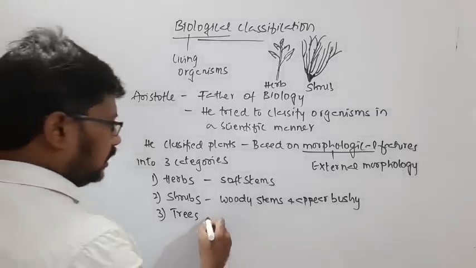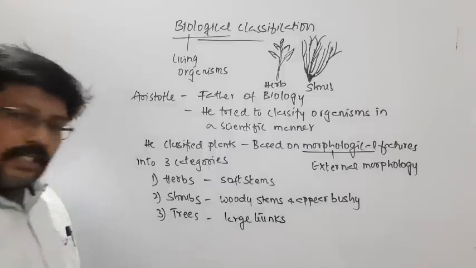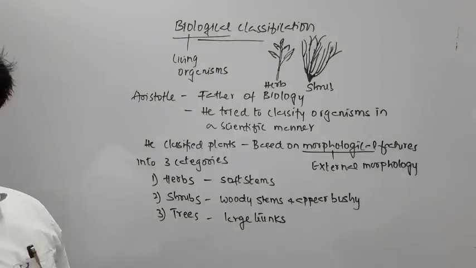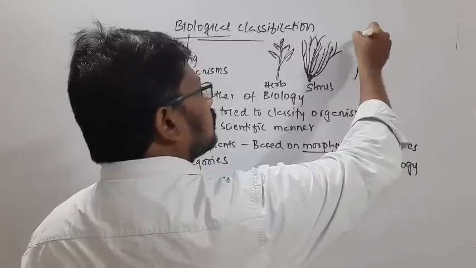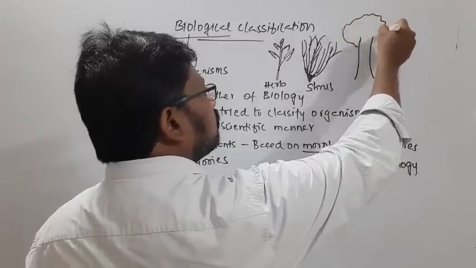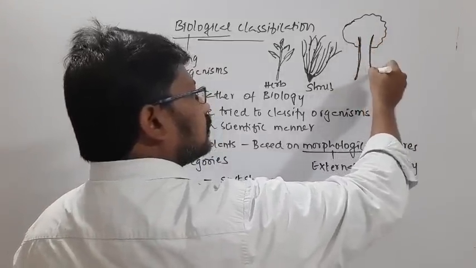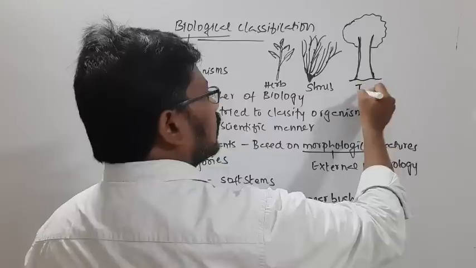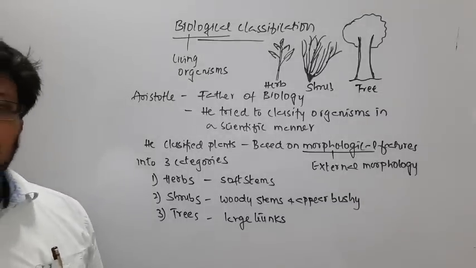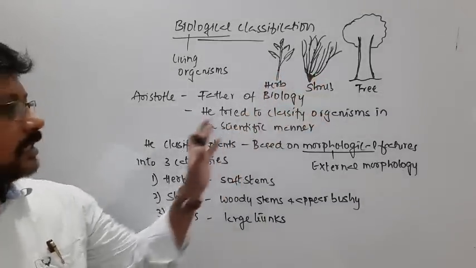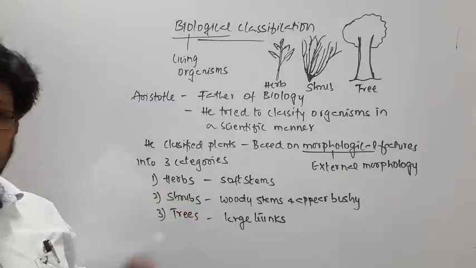And coming to trees, they have large trunks. The trunk is actually the stem. The main stem will be very big, like in the case of a banyan or mango, all those are trees. So this is a tree. These are the shapes of plants. By observing those shapes, Aristotle classified plants into these categories: herbs, shrubs, and trees.